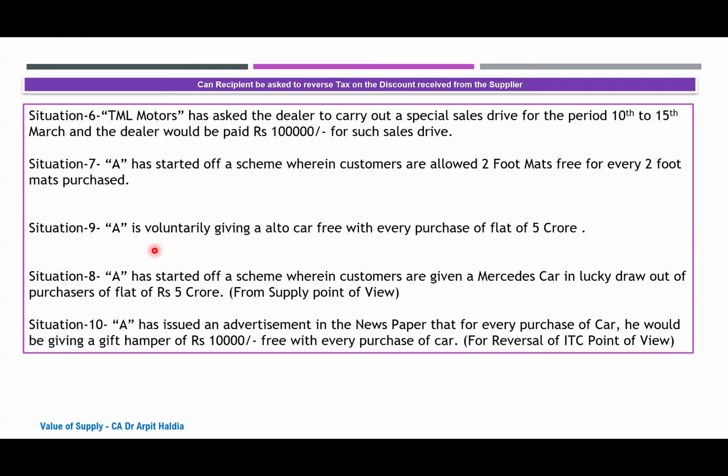Okay. So in that case, when I am giving a free trip to Singapore to the dealers who have achieved the target, whether it would be allowed as a gift, whether the ITC would be allowed. Arpit ji, I think there are a number of tribunal judgments which say that if I am giving something as a gift to my business associates, it should be allowed as an expenditure to me under income tax law.